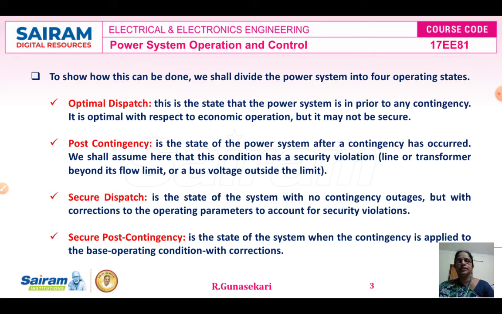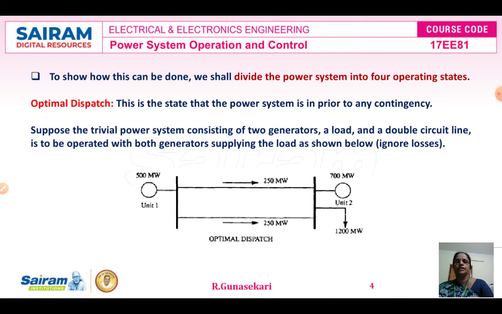The third state is the secure dispatch. It is the state of the power system with no contingency outages but with corrections to the operating parameters to account for the security violations. The secure post contingency state is the state of the power system when the contingency is applied to the base operating condition with corrections. So totally 4 states. Now, with the example, I will explain these 4 states.